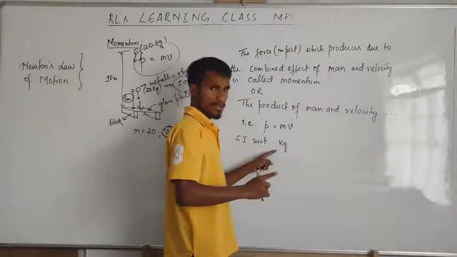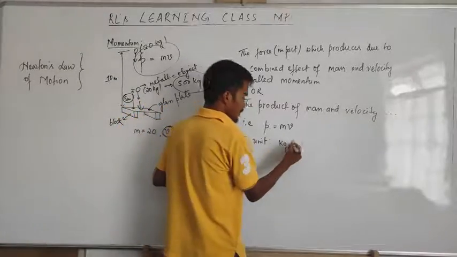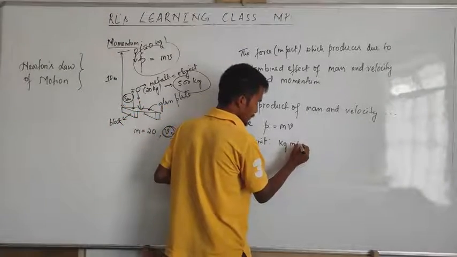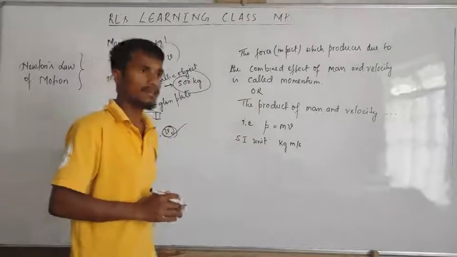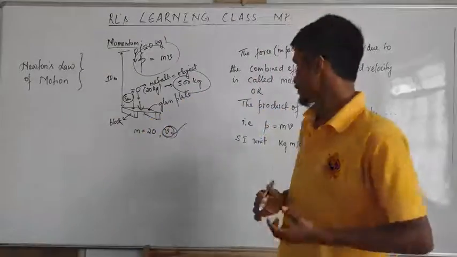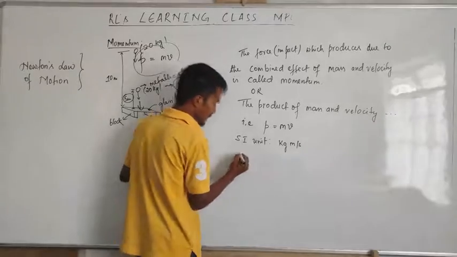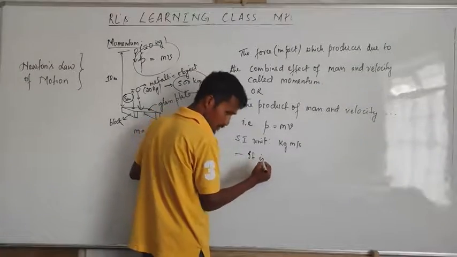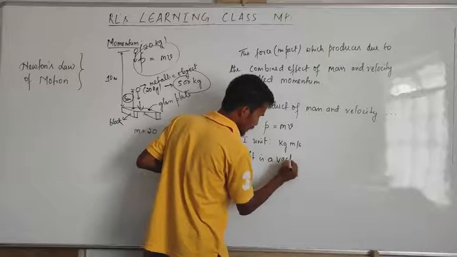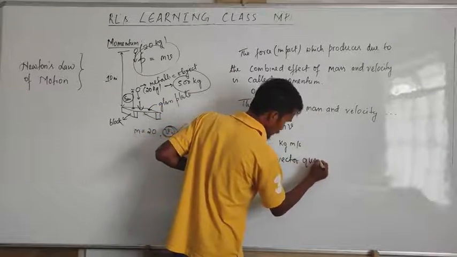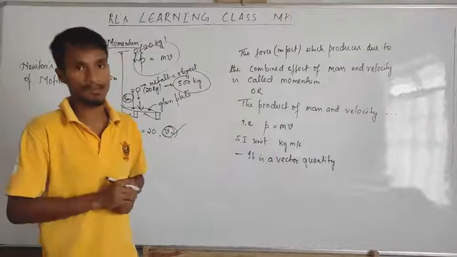Then what's the SI unit of velocity? You already learned it in the previous chapter. The SI unit of velocity is meter per second. This is the fundamental unit of momentum. And one more thing. Is it a scalar quantity? Scalar, no. It is a vector quantity. Remember, momentum is a vector, meaning it has a direction.